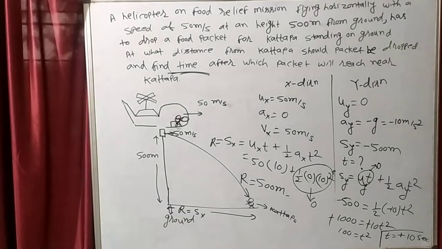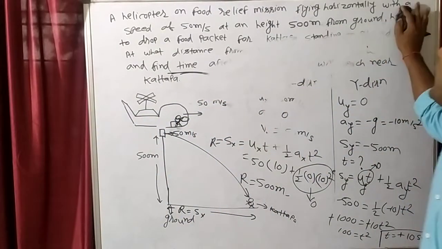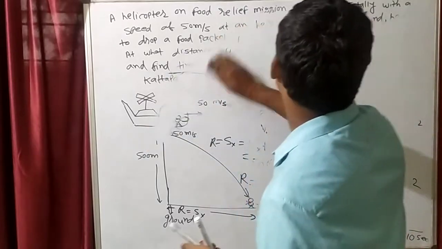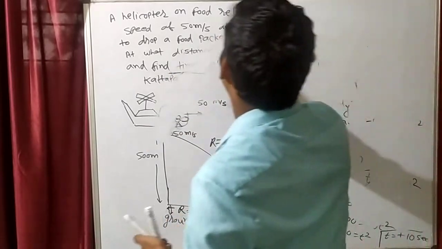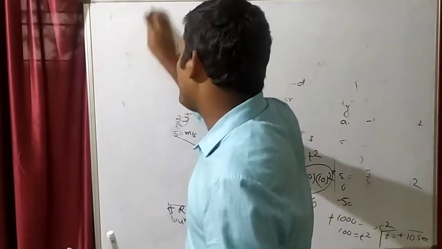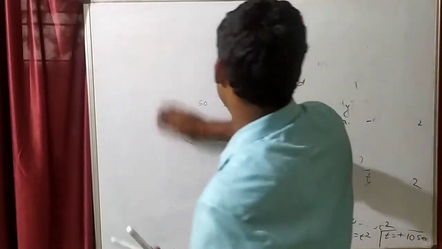Clear? This is a very important question. This question is given in the H.C. Verma book also. H.C. Verma is one of the famous books of physics. Actually, I am not promoting the H.C. Verma book here, but it is one of the best books of physics. So if you want to become a physicist, go and buy H.C. Verma.